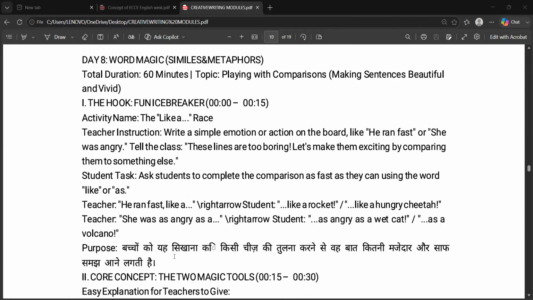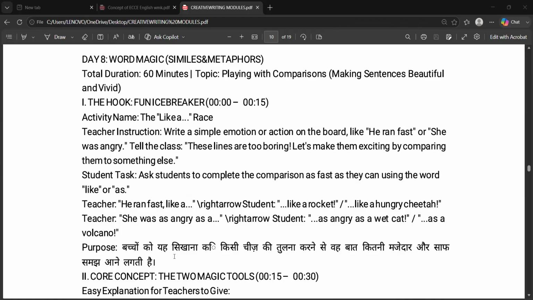Then start putting similes and metaphors into it, right? Both are comparisons. One is a direct comparison and one is an indirect comparison. For a direct comparison, the word like is used, and for an indirect comparison, the word like is not used. So they have to think in poetic devices now. Once they have started thinking in poetic devices, you can give them examples of comparison and non-comparison. This is only for class 5 and 6 students. They are able to compare.